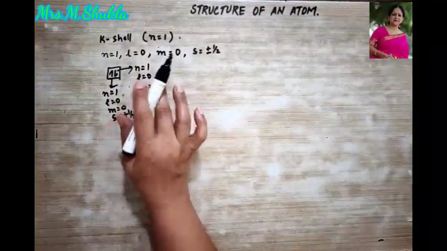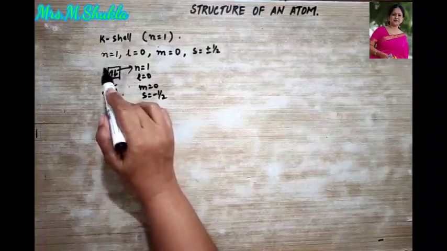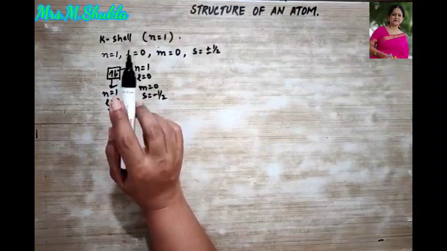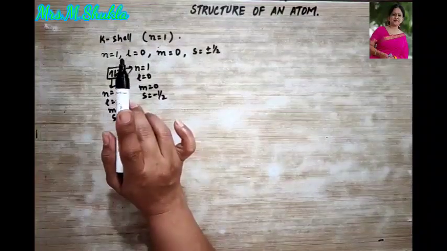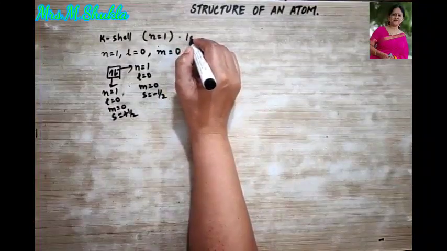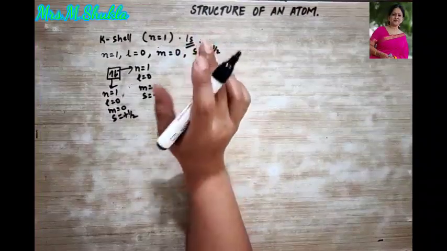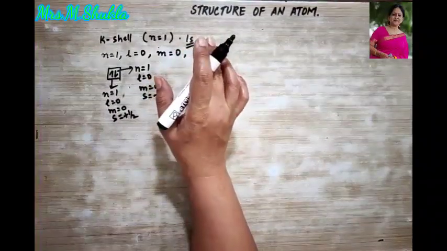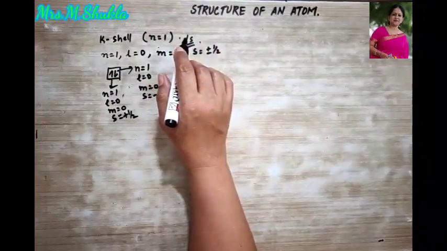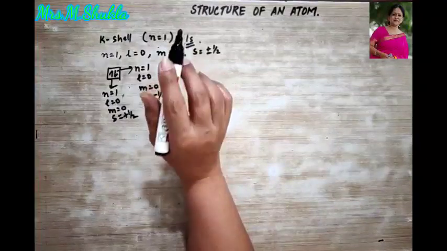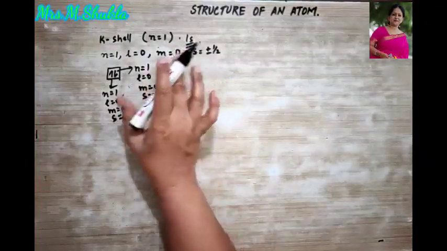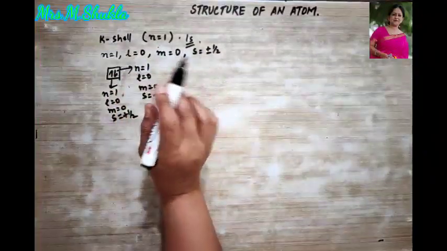Now, this K shell contains only one subshell, right? That is the s subshell, which in turn contains only one orbital. Which one is it called? 1s. Always remember, it is written as 1s, and it can be concluded that a maximum of 2 electrons can be accommodated in this orbital, and they possess what? Opposite spins. Is this K shell very clear?